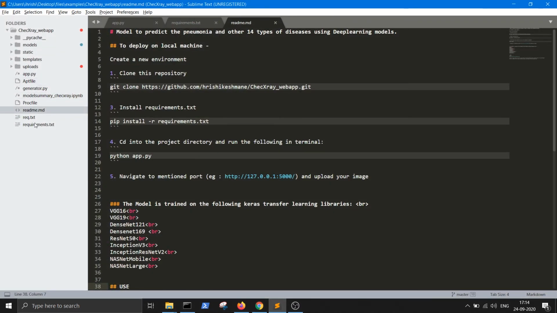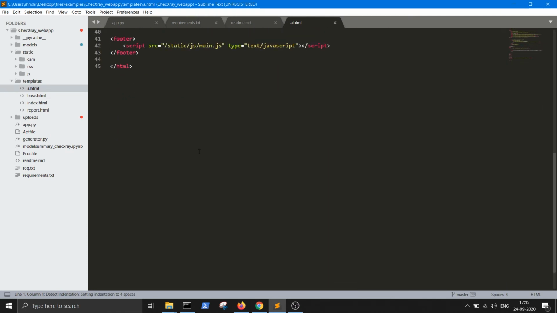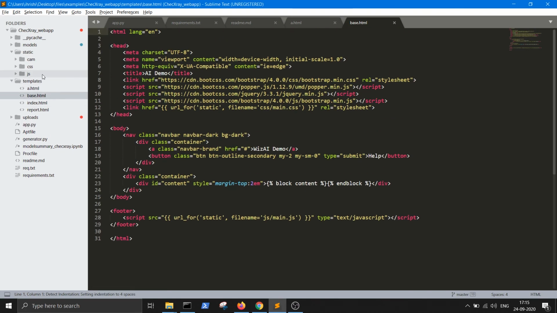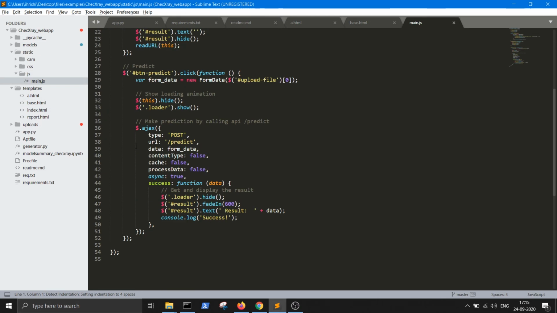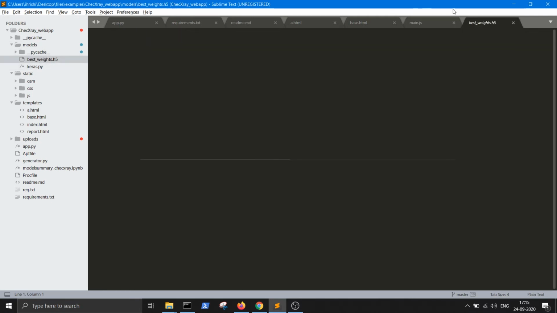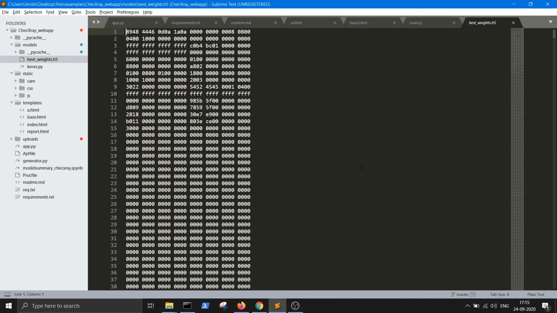The web app also includes the static HTML and CSS, the page template which we have designed. So this is the HTML page we have designed, with JavaScript for the web page. The model directory has this best model H5 file. This is the Keras model. This model is in binary form, so you can't really read it. This is all in binary.